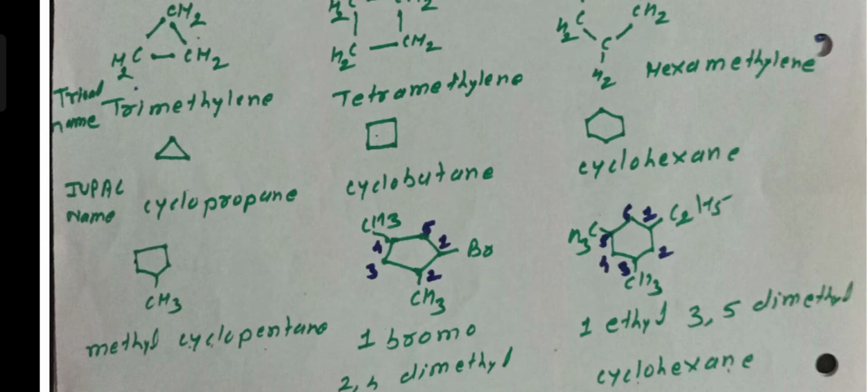Here structure number second containing how many substituents? There are 3 substituents, that is 2 methyl groups and 1 bromine. Therefore numbering starting from bromine.